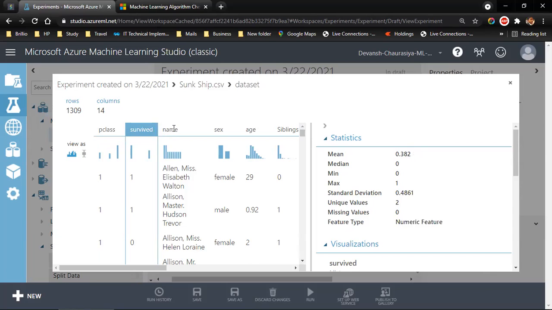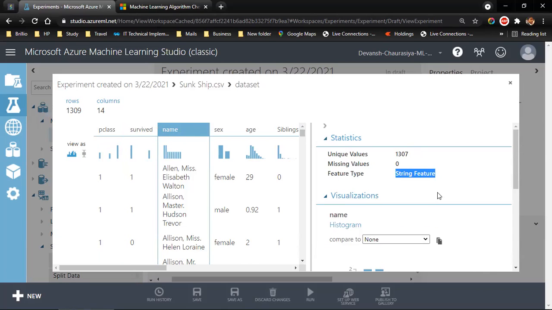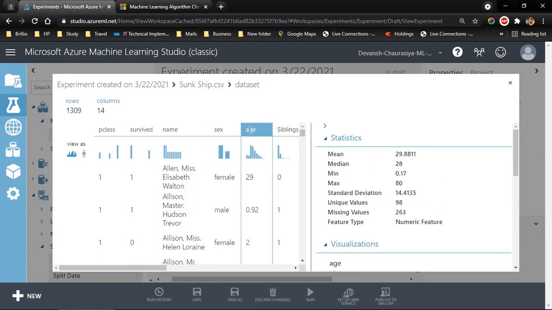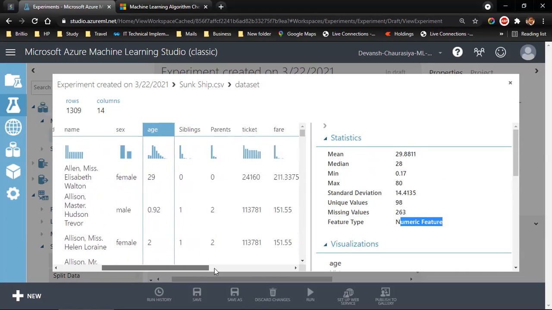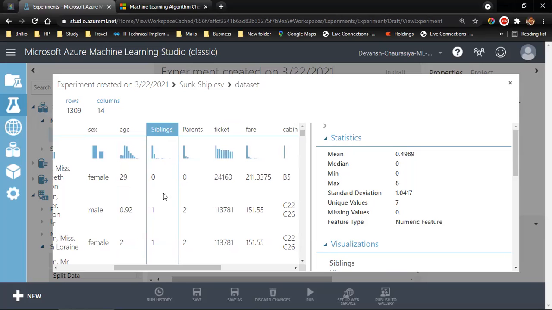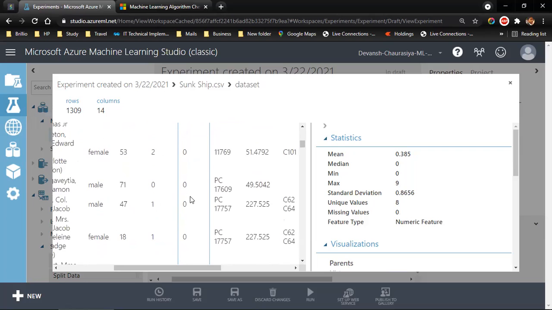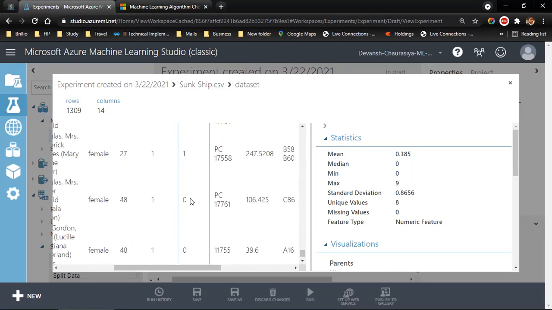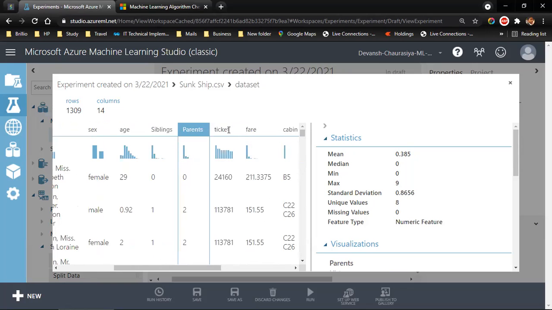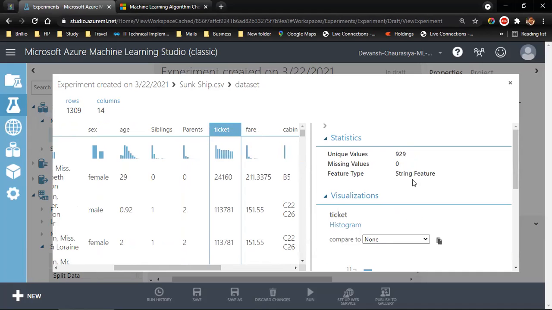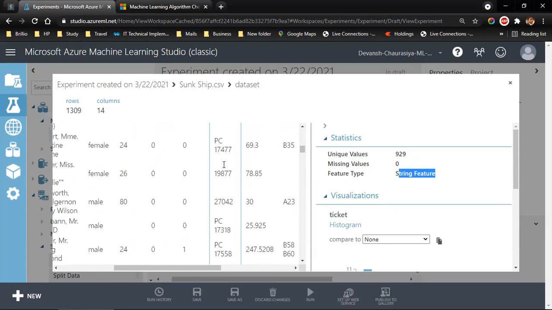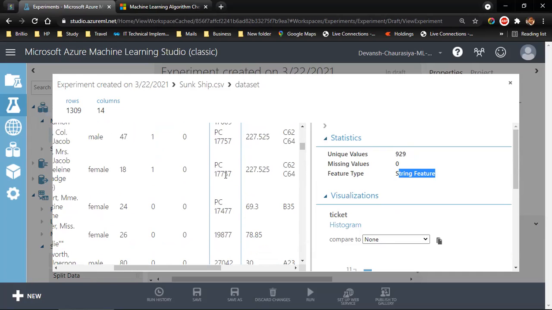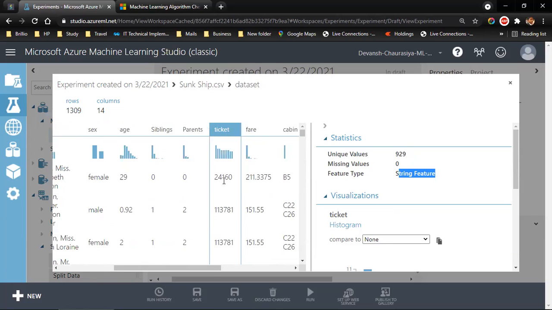Now if I click on name, you see it's a string value. It's a string feature. Sex, string feature. Age, numeric. Siblings, whether the person who was on board had siblings or not. Parents, the number of parents he had along with him, 1 parent or 2 parents. Ticket. What is the ticket number? It's a string feature. It means it has values like UCPC 1771757. So that's why it is string.